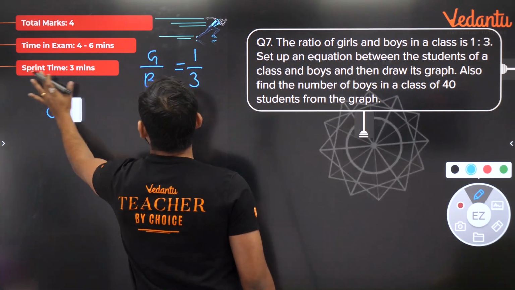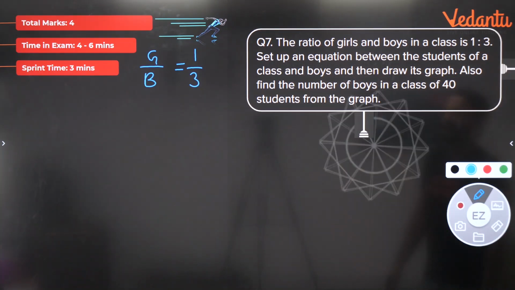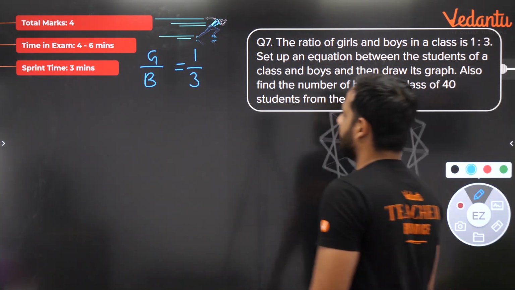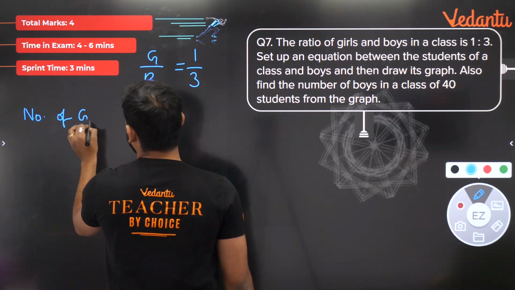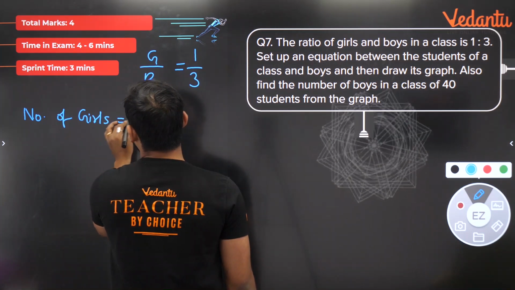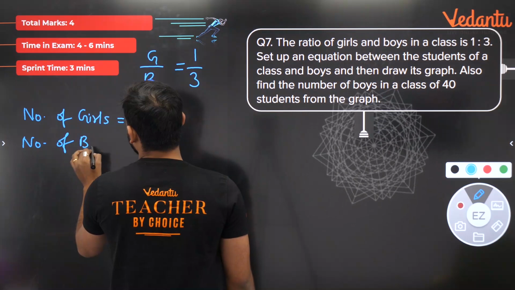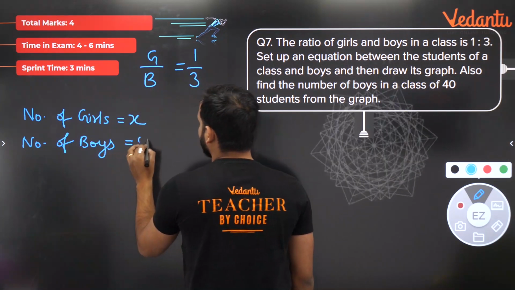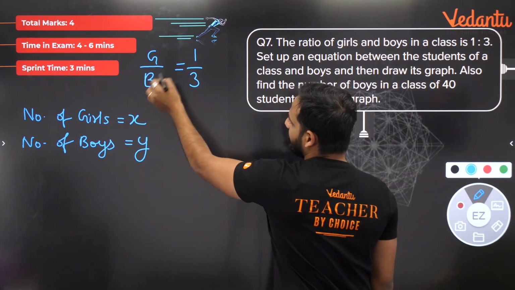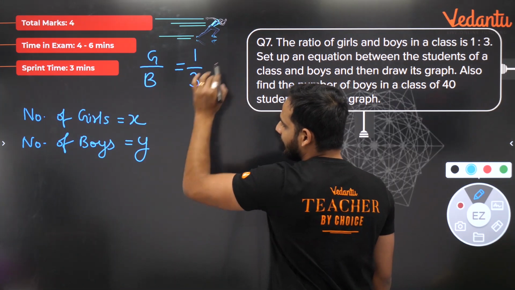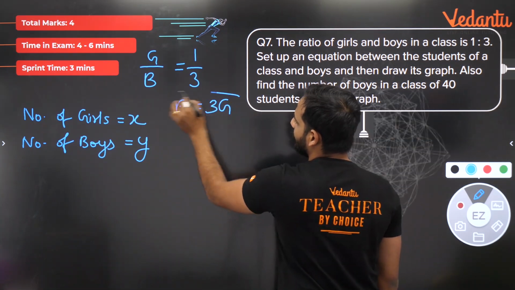We need to make two variables. Now two variables we need to pick. So let's say the number of girls is equal to x and the number of boys is equal to y. From here, I know that if girls by boys the ratio is 1:3, then boys is equal to 3 times girls, by cross multiplication.